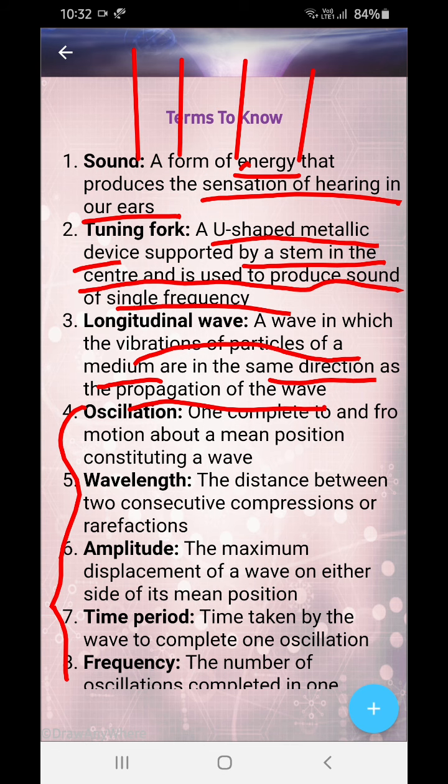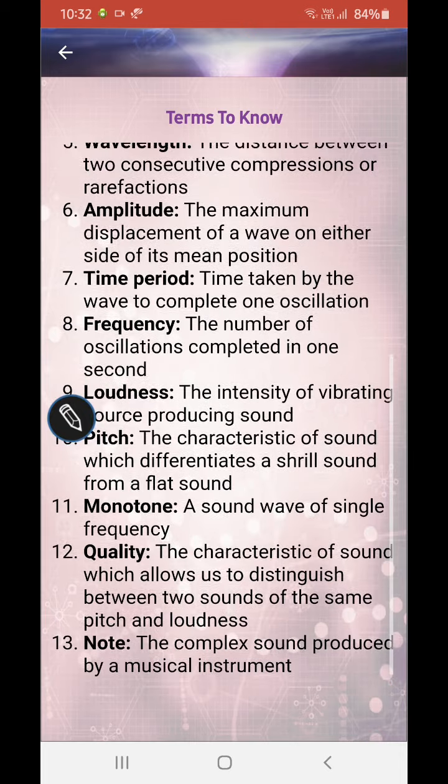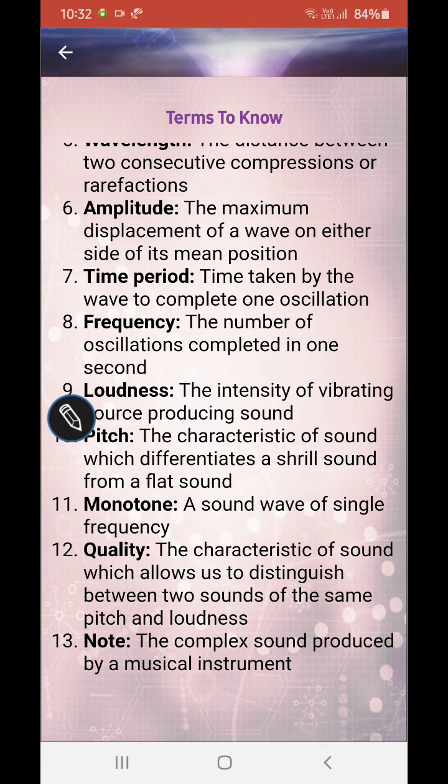Time period: the time taken by a wave to complete one oscillation, and frequency is the number of oscillations completed in 1 second. Okay.